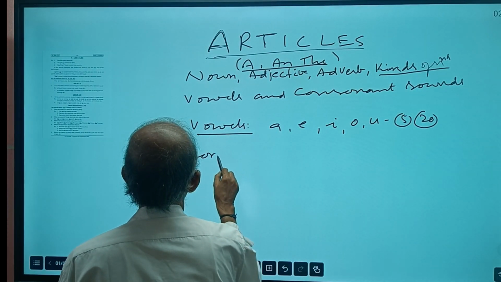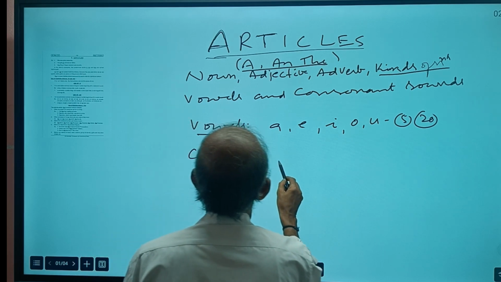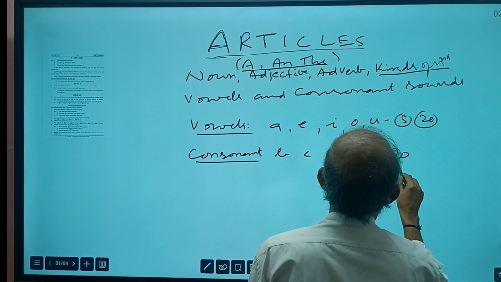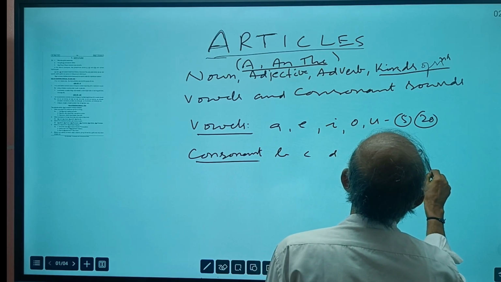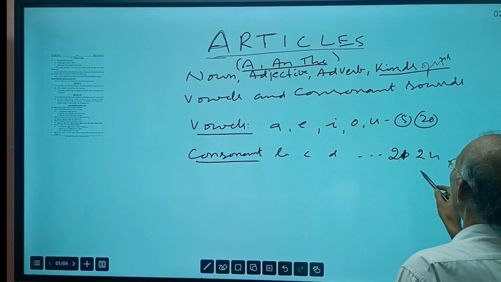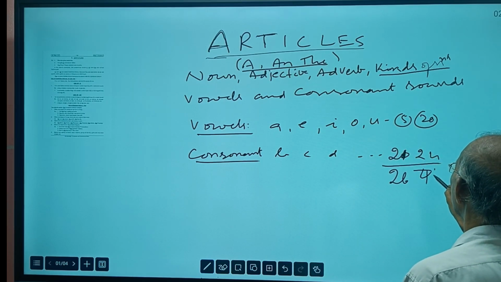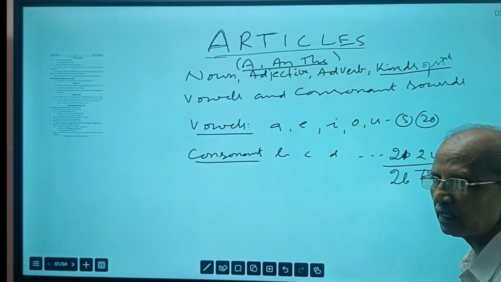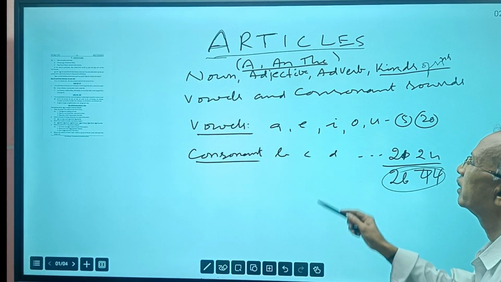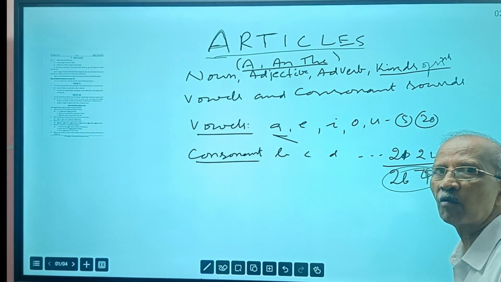All the remaining alphabet letters are known as consonants. These are 21 consonants, but 24 consonant sounds are there. So, 26 letters and 44 sounds. In English, letters are few and sounds are more.